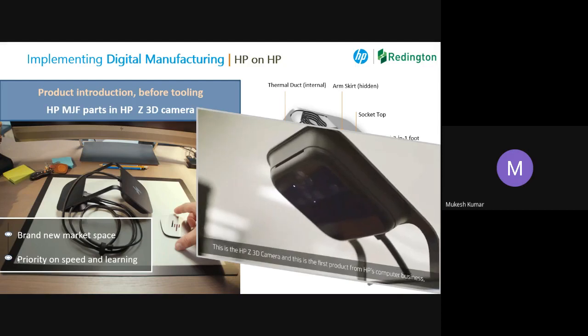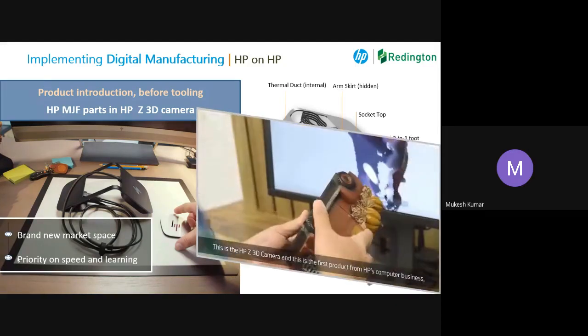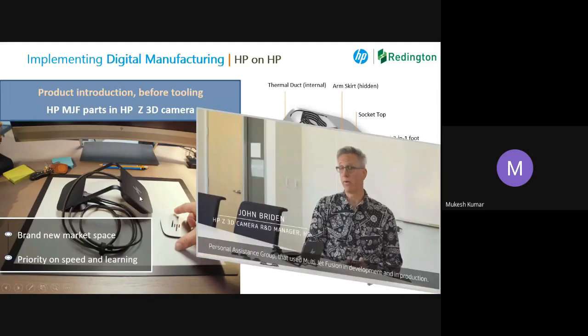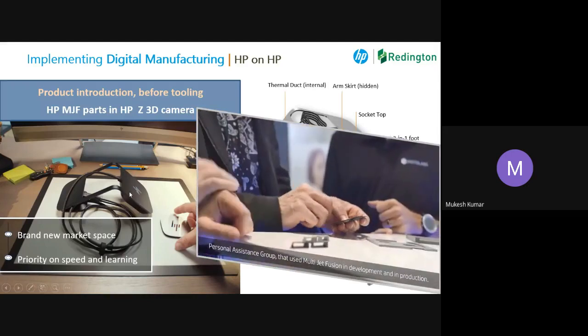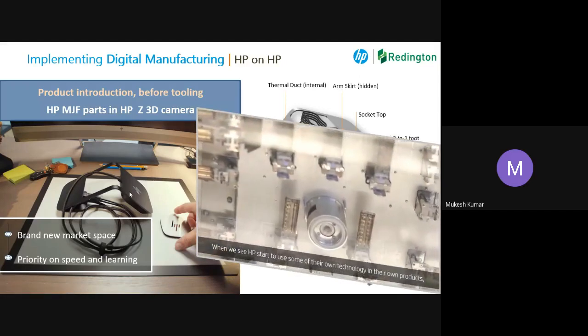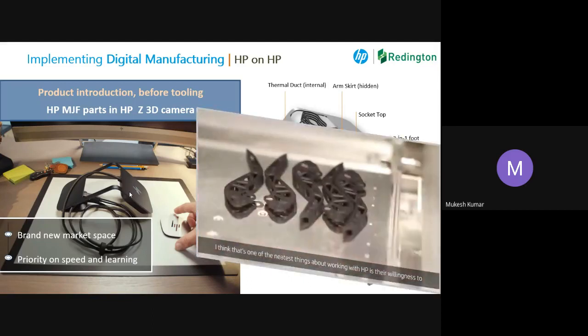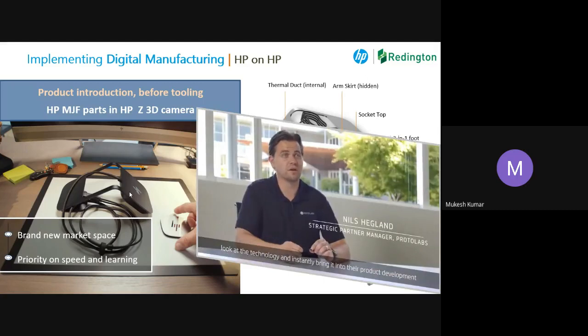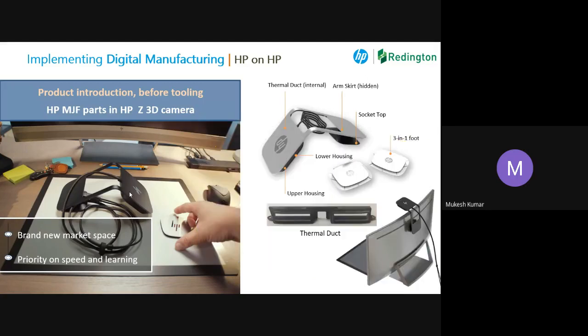Now, implementing digital manufacturing on again low manufacturing volumes. If you look at the right hand side, this is basically a 3D camera from HP. They decided to launch a 3D camera in the market, but they were not sure whether it was going to be successful or not. If I go directly to tool manufacturing through conventional manufacturing, my cost on the tool is going to be very high, and I'm not very sure whether my product is going to be successful in the market.